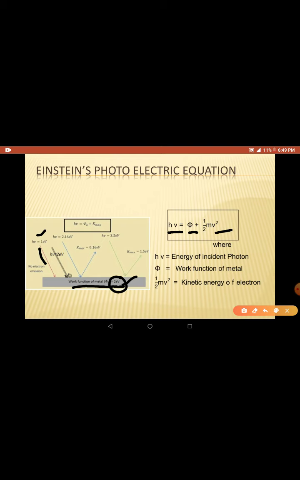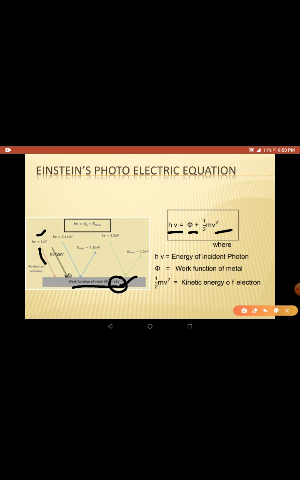So it may be absorbed by the electron, but the electron may not come out because it requires a minimum of 2 electron volts. The electron stays inside. Sometimes the photon may not be absorbed by the electron at all.